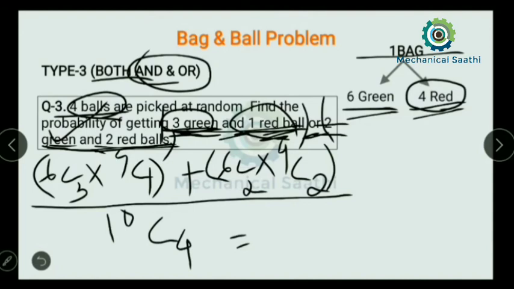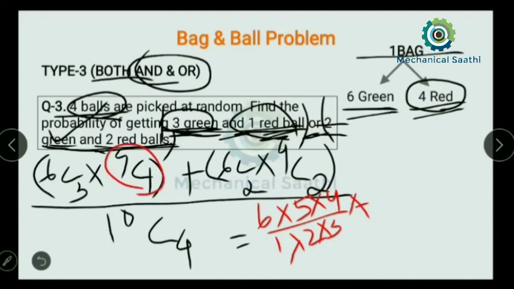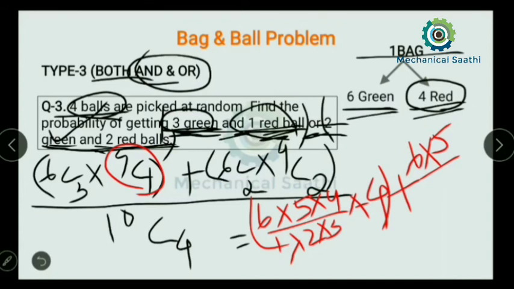So 6C3, I can reduce 6 by 3 times, so I can write 6 into 5 into 4, divided by 1 into 2 into 3, into 4C1, so I can write simply 4, then plus, 6 will be reduced by 2 times, so I can write 6 into 5 divided by 1 into 2, then again into 4 will be reduced by 2 times, so that will be 4 into 3 divided by 1 into 2.